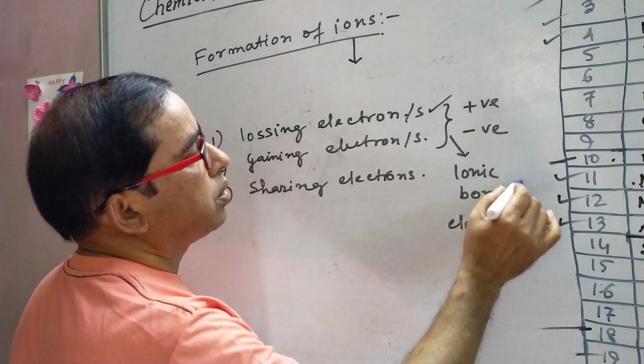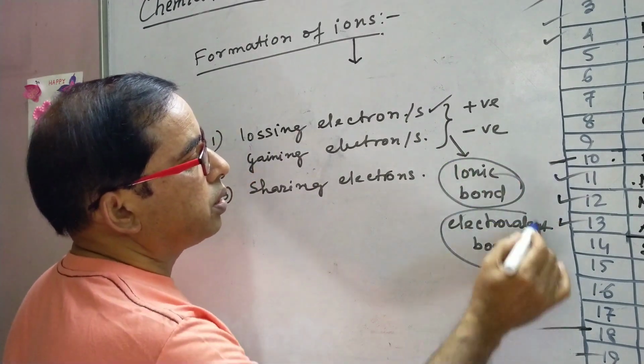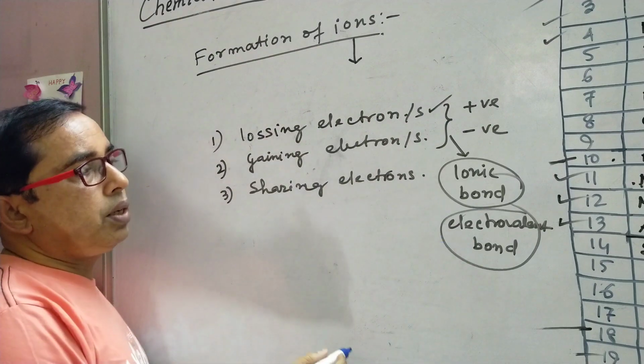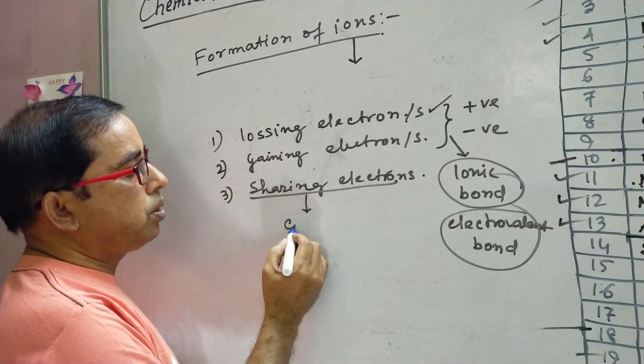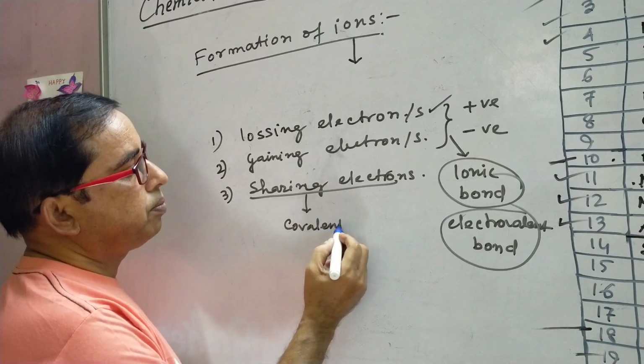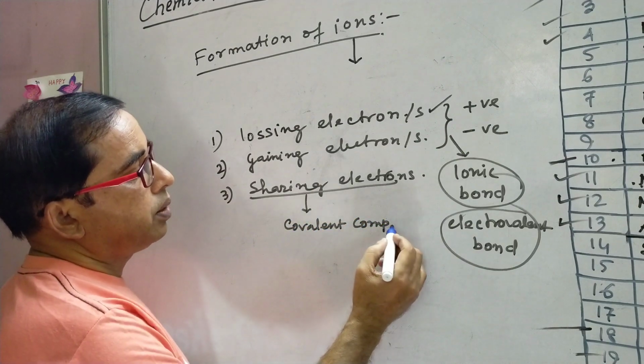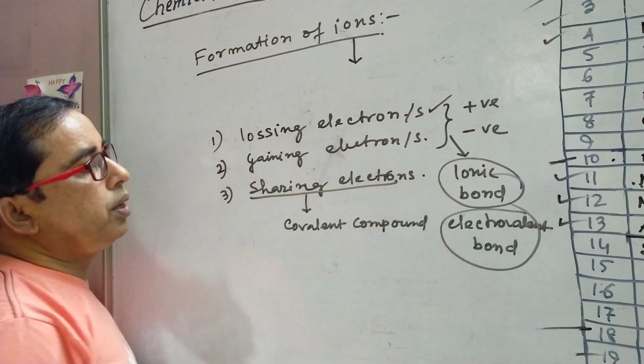And the compounds thus formed are called ionic compound or electrovalent compound, and the compound formed by sharing electrons are called covalent compound, and the bond is known as covalent bond.